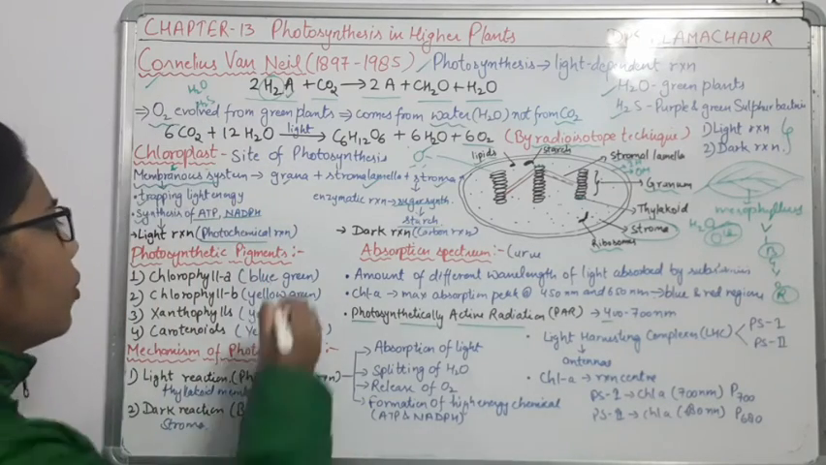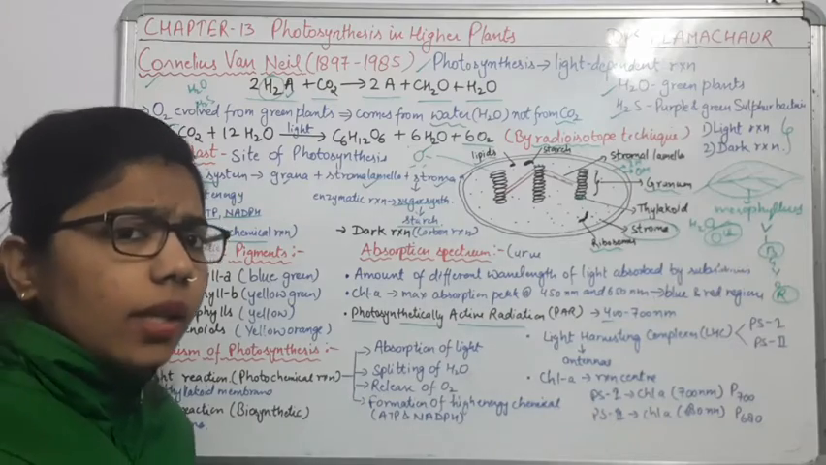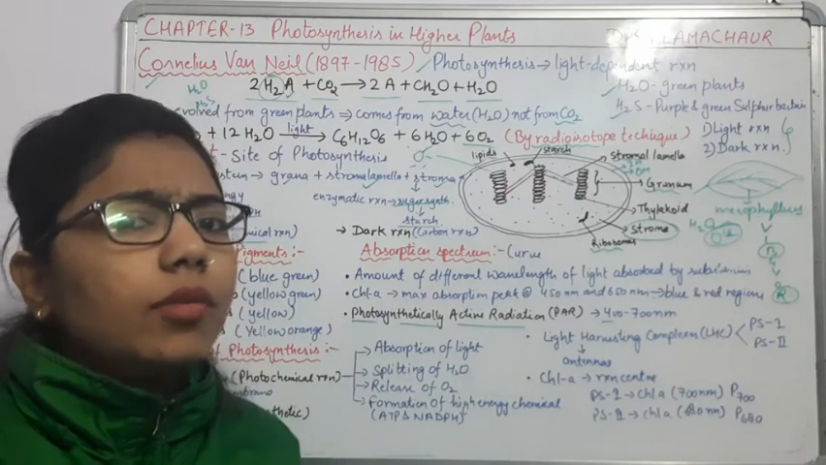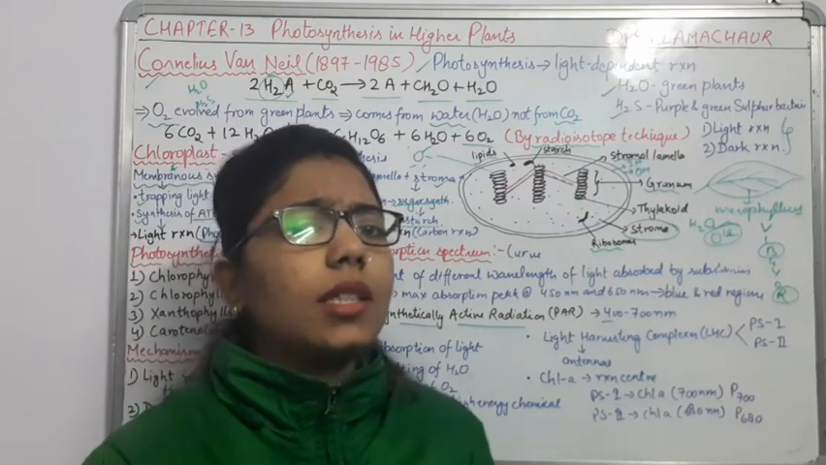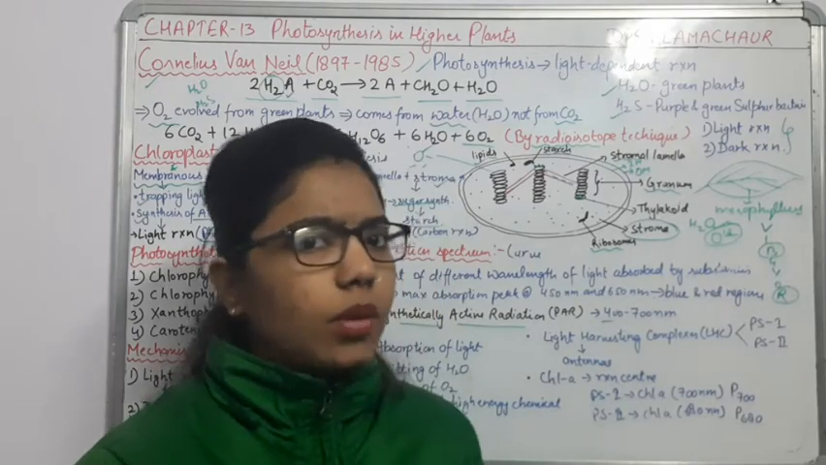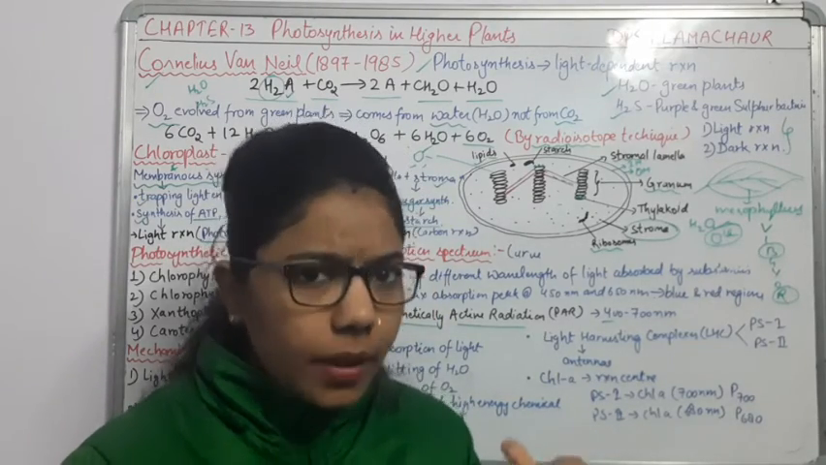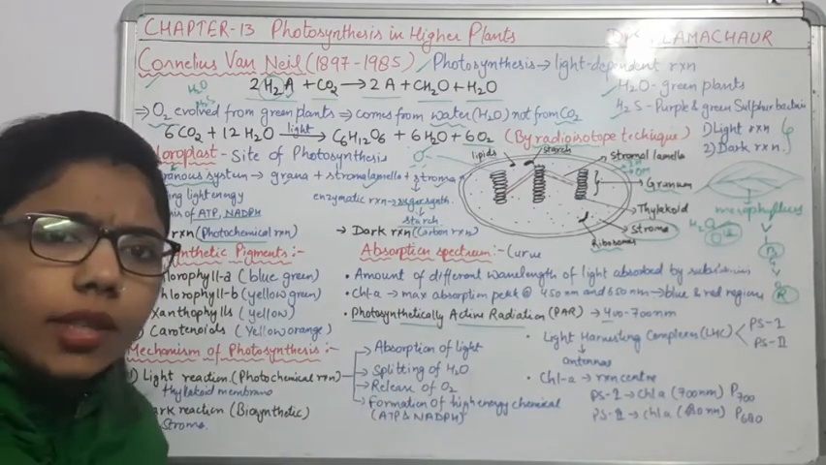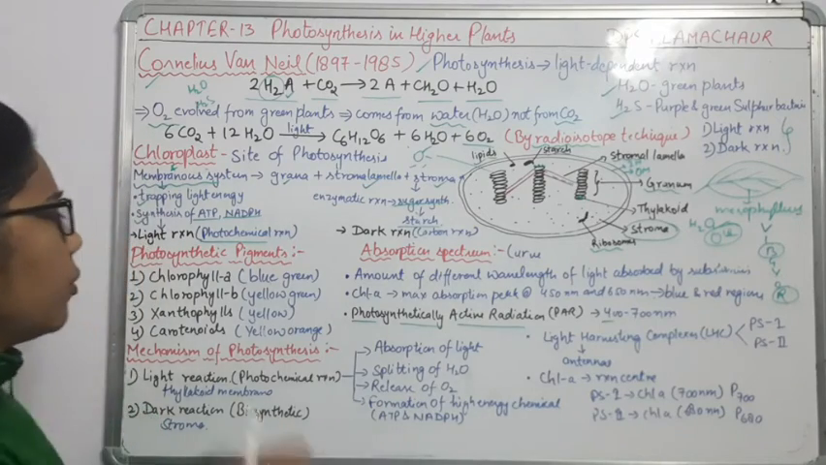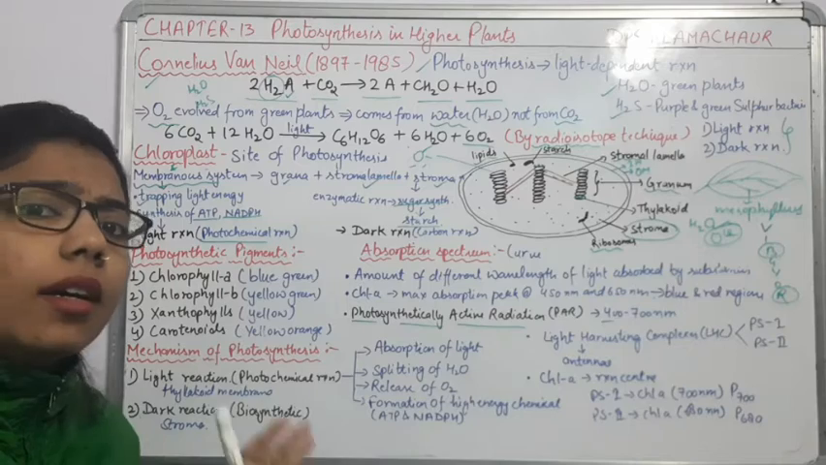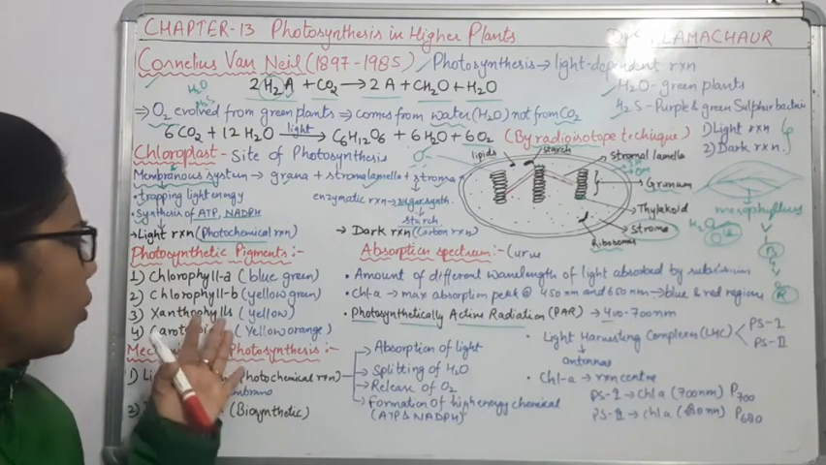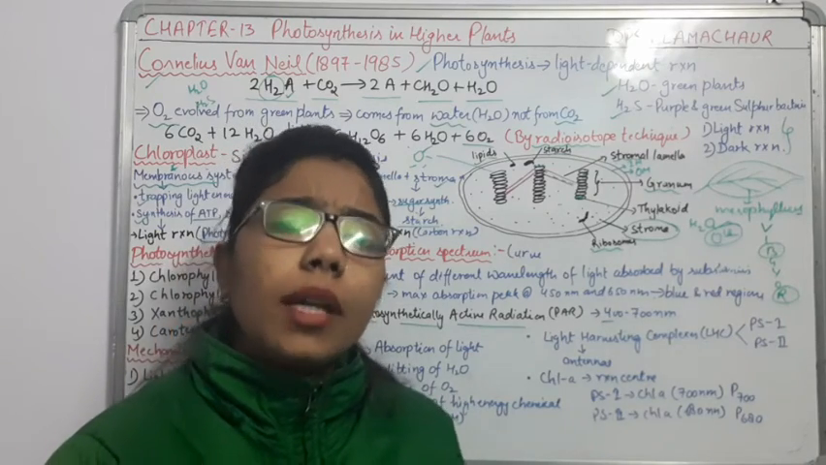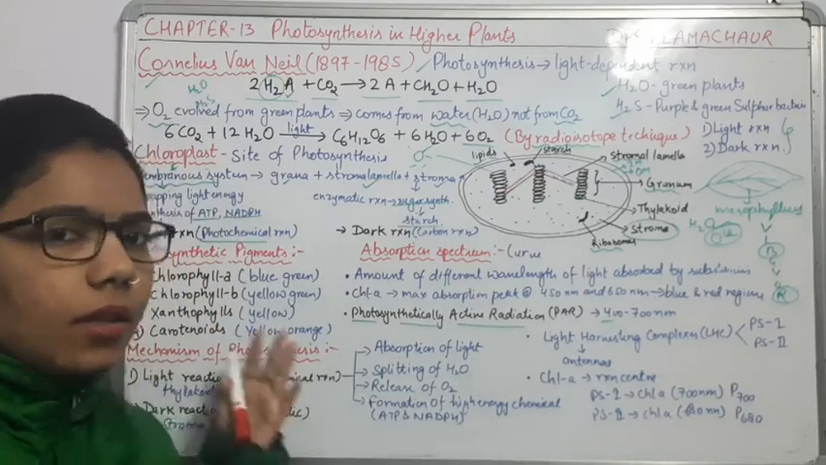Now comes the photosynthetic pigments. In these chloroplasts, what is there? Pigments are there. What we have done in the lower classes is that chlorophyll is the pigment responsible for photosynthesis, and it is present in the chloroplast, right? So here we will understand the photosynthetic pigments, the pigments responsible for photosynthesis in green plants. How many types of different pigments are there? We know only about chlorophyll, but along with chlorophyll, some more pigments are also there.